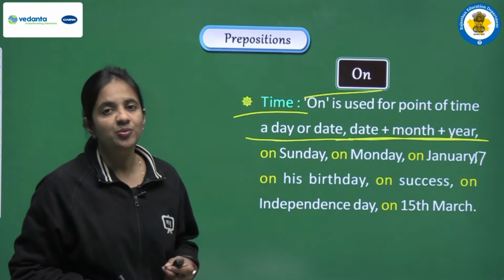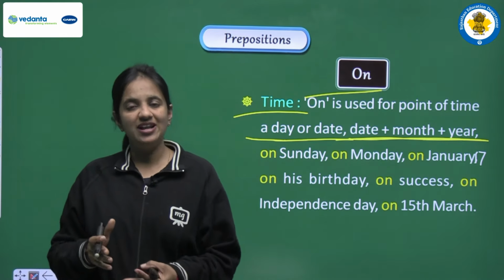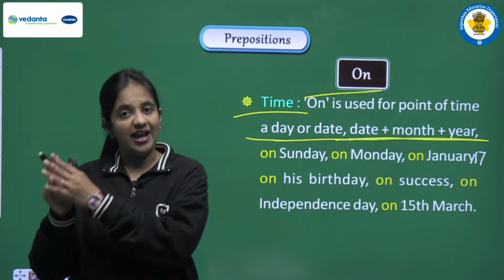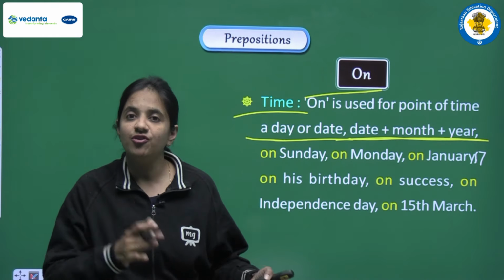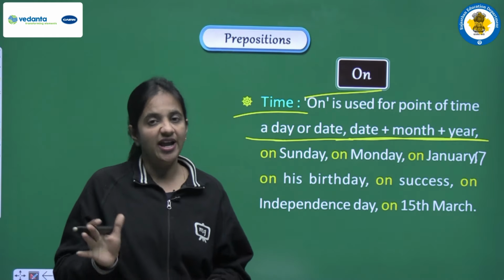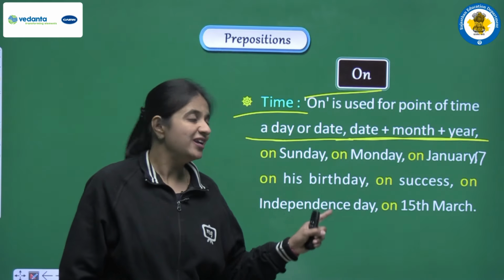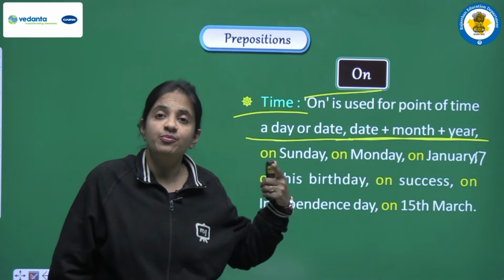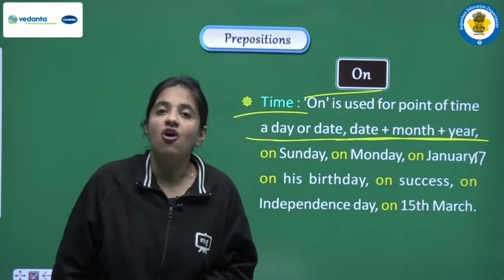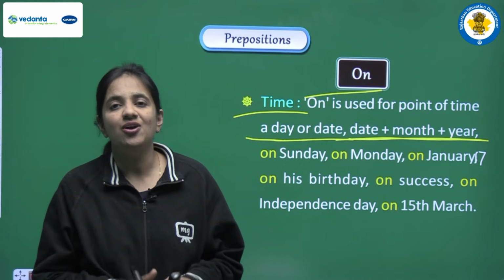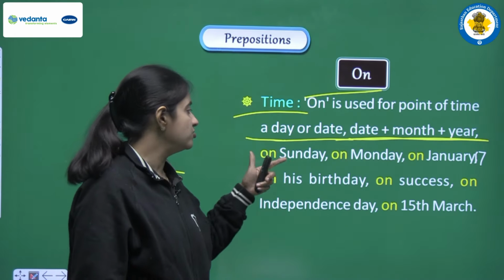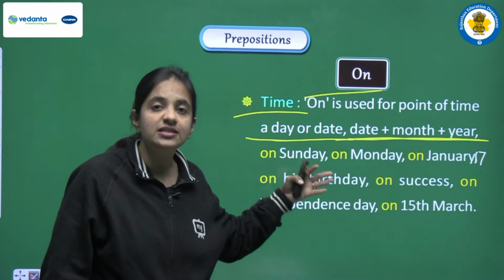So I hope that you all are able to recall that when we were discussing the uses of in, we discussed that before year we always have to use in, right? Now we have another rule: before any day we have to use on. We all know that we have 7 days, so before any day we use on, like on Monday, on Sunday, on Saturday.